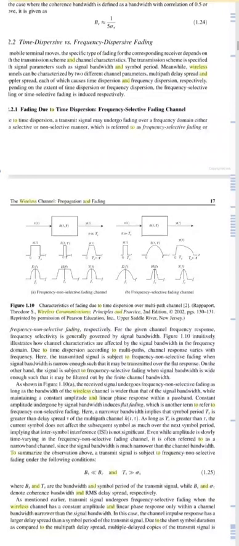And to summarize that observation, the transmit signal is subject to the frequency non-selective fading under the condition which is given here: Bs is less than Bc, and Ts is greater than sigma t.